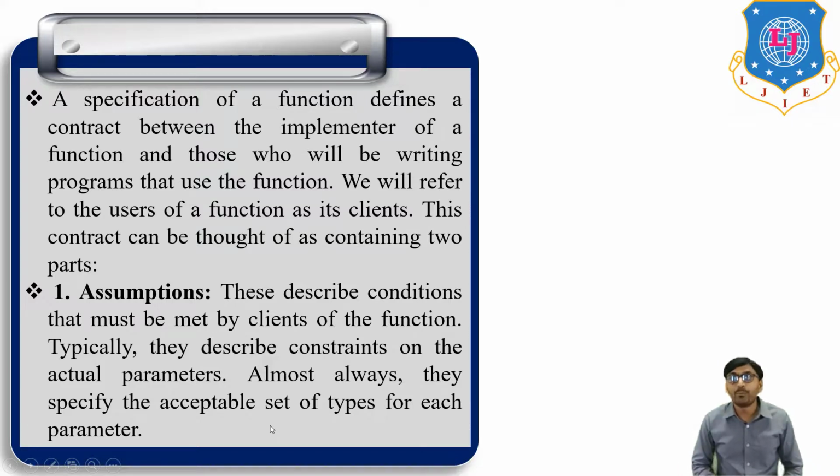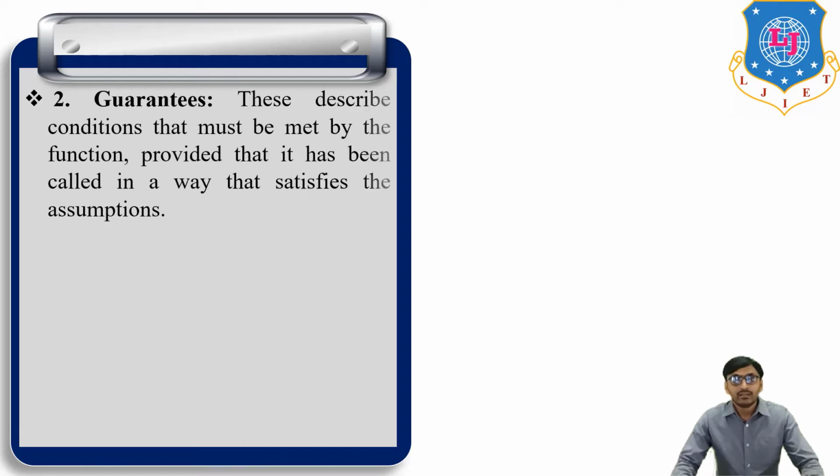So these assumptions mean the docstring represents how many parameters are needed to run the function properly, what the output of the program is, what the input of the program is, and some conditions. Then guarantees: these describe conditions that must be met by the function, provided that it has been called in a way that satisfies the assumptions.